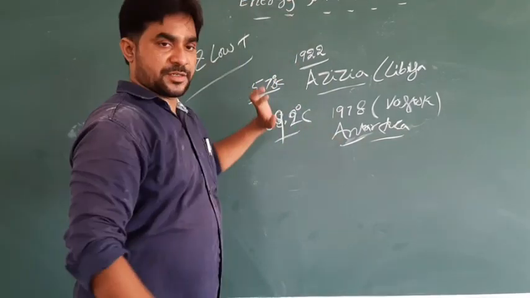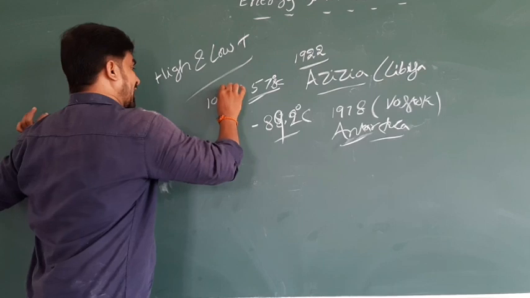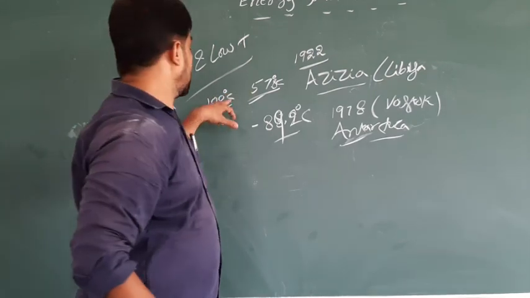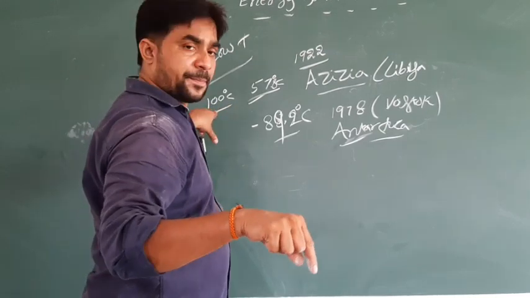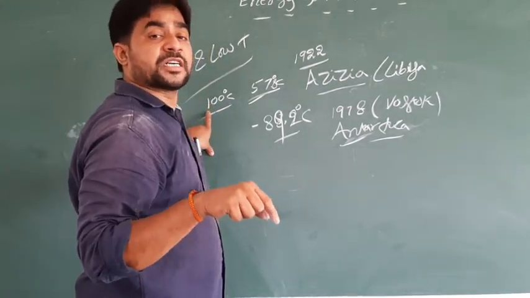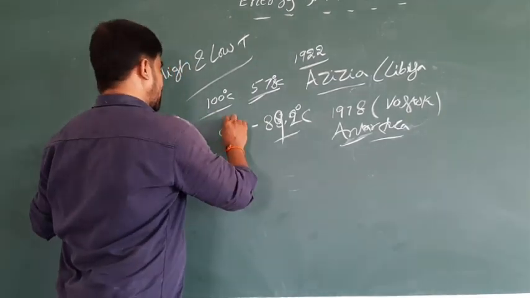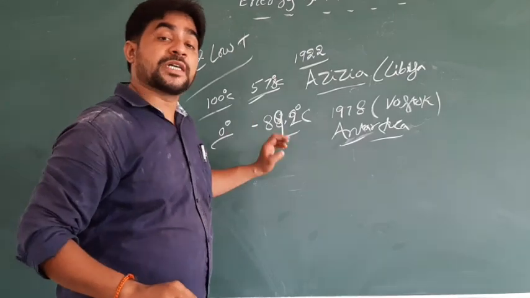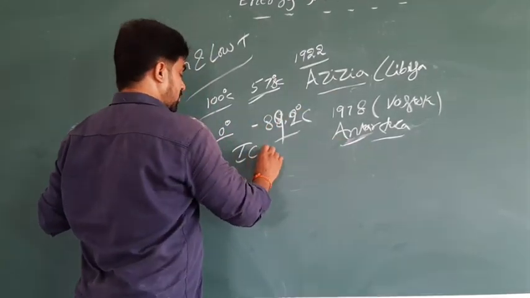Now come to the point. If the temperature goes to 100 degrees Celsius, water starts boiling. If the temperature goes to 0 degrees, water starts converting into ice.